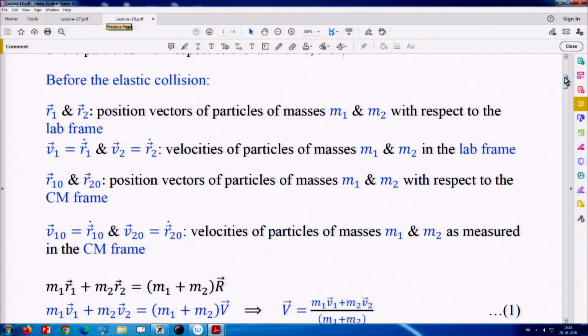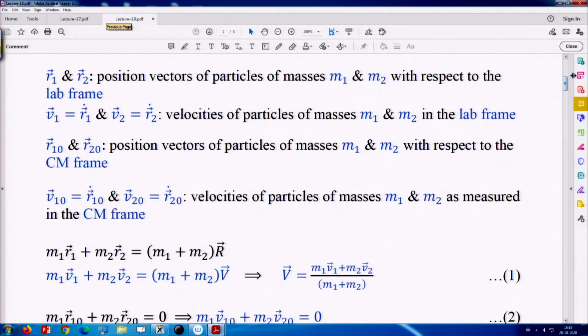As the two particles move towards each other, their center of mass is also moving, but if you choose a frame of reference where the center of mass is at rest, then it would be easier to compute various things or to understand this collision.